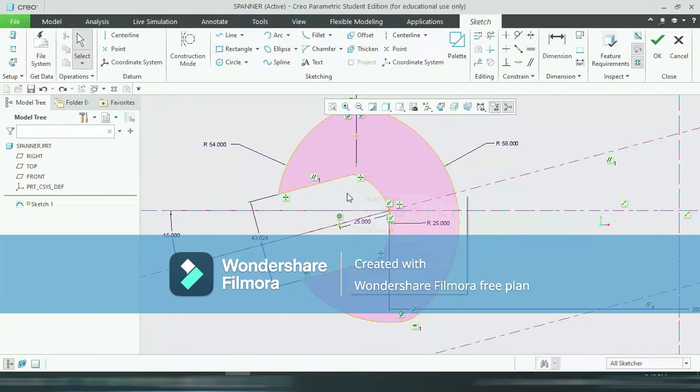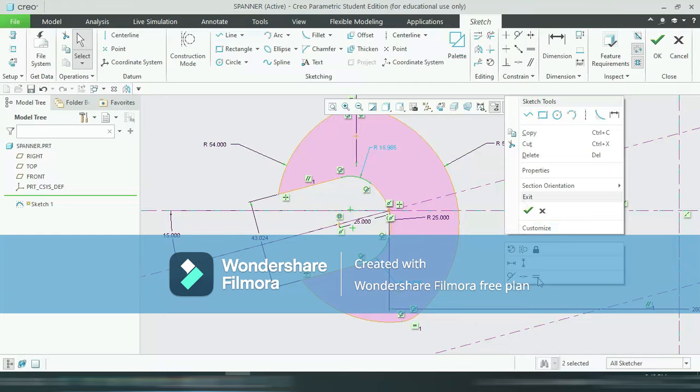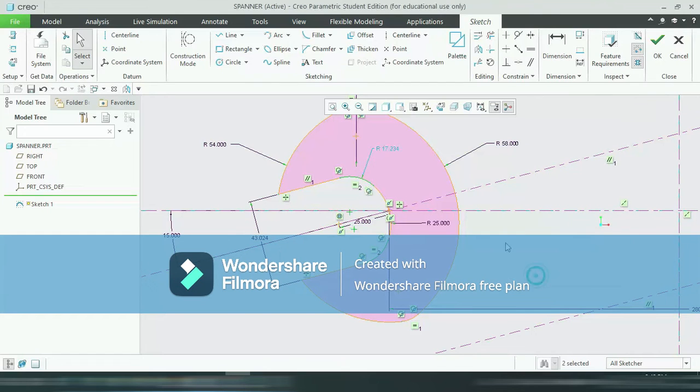So right click, select this arc, this one, this one, this one, this one, right click, make them equal, and this radius is 10.